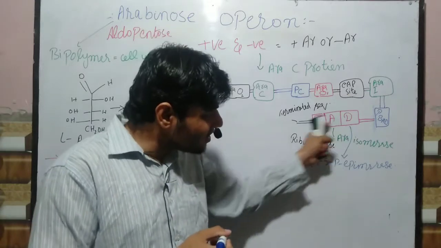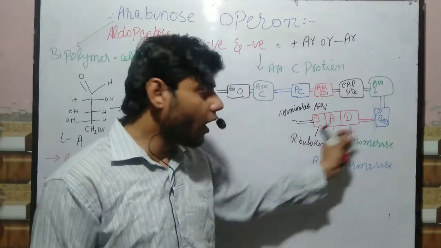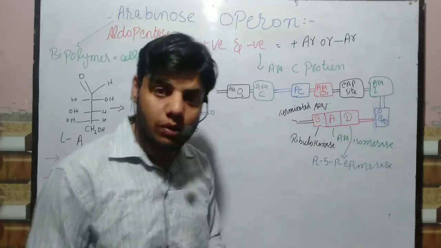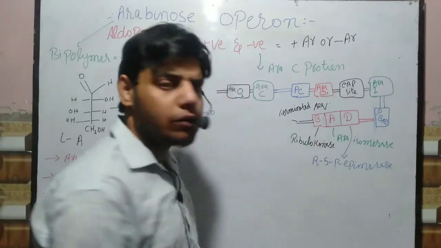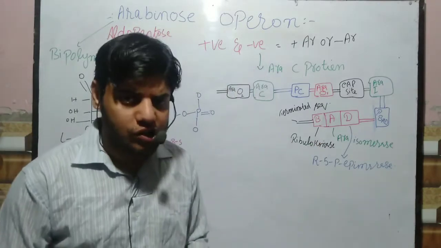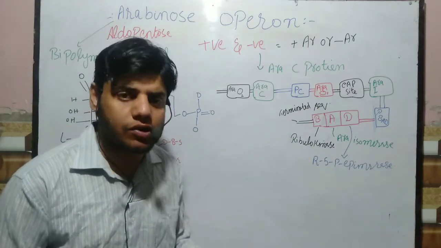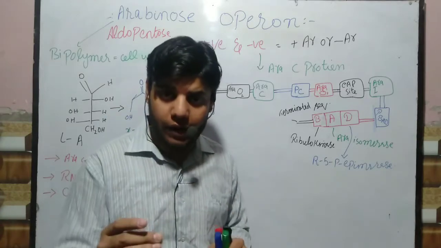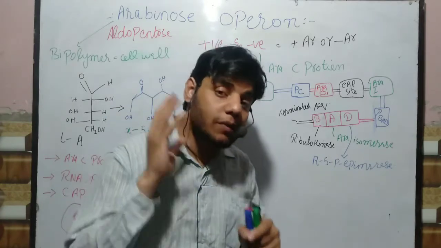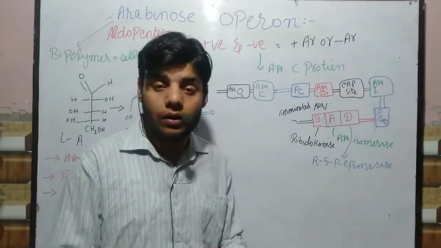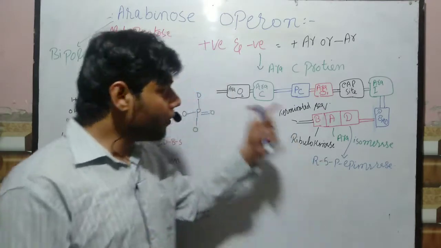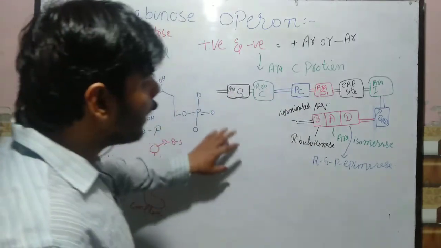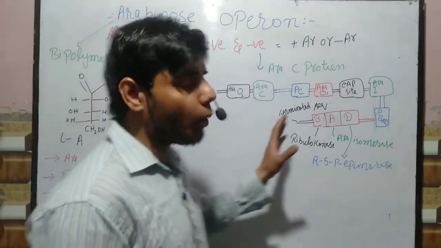First of all, these genes are converted into polycistronic mRNA. After that translation occurs. After translation we get these three types of protein. Respectively, they perform different functions. These proteins perform the metabolism of xylose 5-phosphate and make the cell wall, at the time when we have arabinose. So this is the operon. Now this is all about the Ara operon.